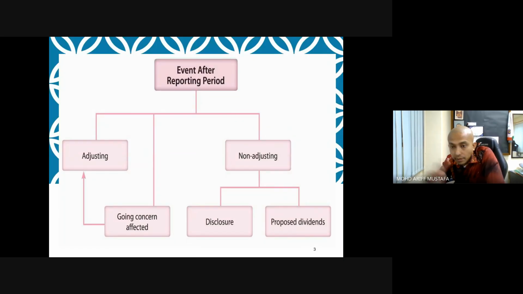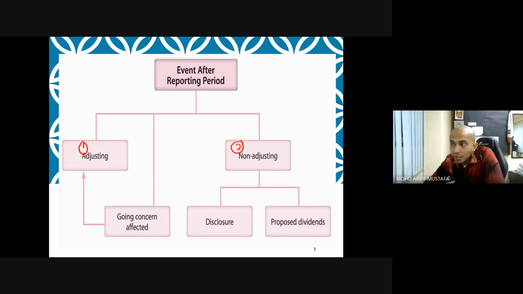Again, event after the reporting period can be an adjusting event or a non-adjusting event. If it is an adjusting event, we need to adjust in our current year financial statement. If it is a non-adjusting event, we just need to disclose, or we need to do a proposed dividend.